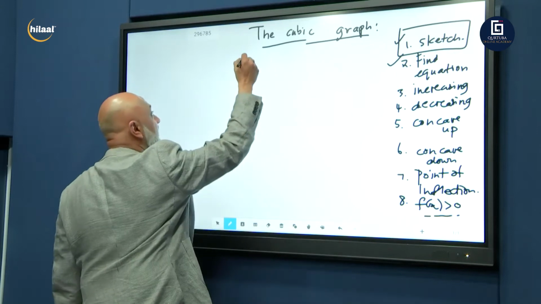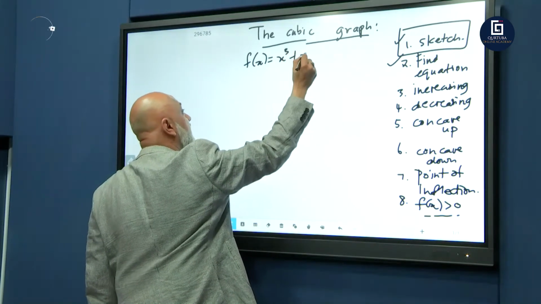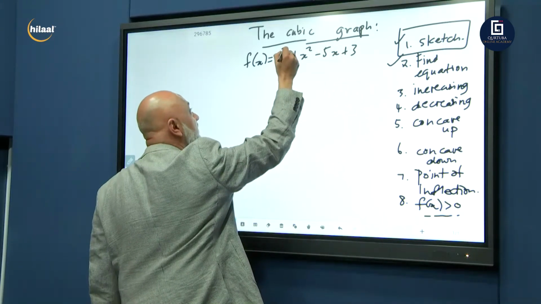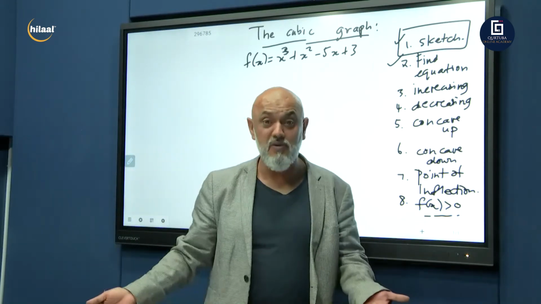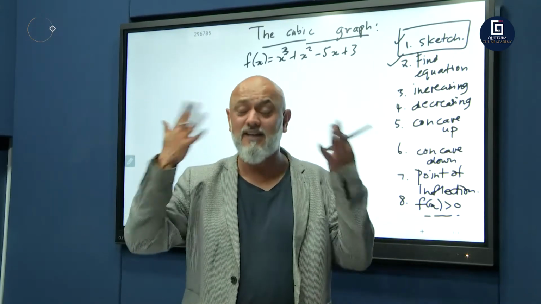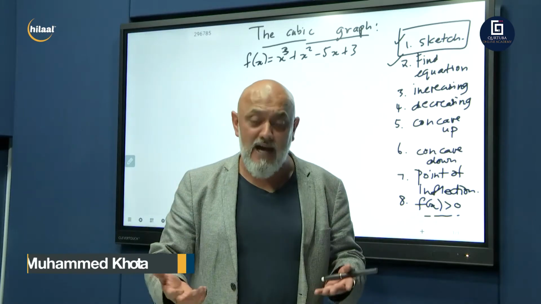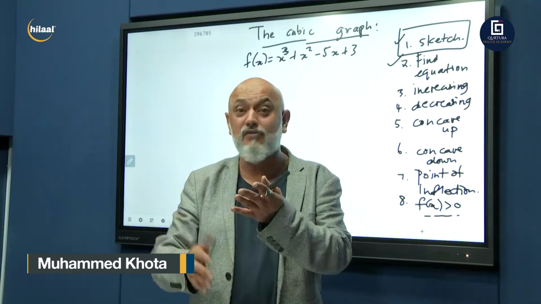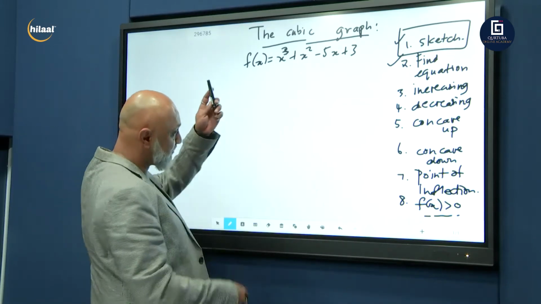Let's take a graph. f of x is equal to x cubed plus x squared minus 5x plus 3. They love this question. That's why I memorized it. Most of these, you don't see me working with any notes here. These are templates. Once you know the template, no matter what they give you, you apply the same rule and you get the same result. Okay, let's go.